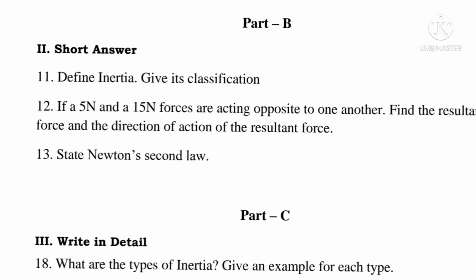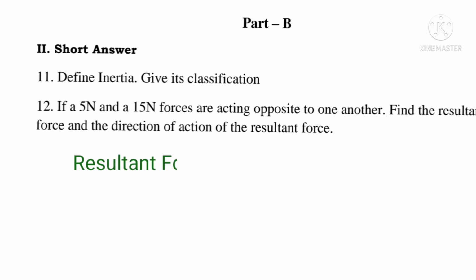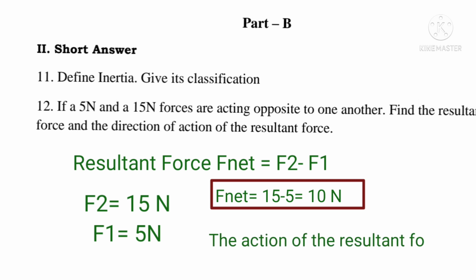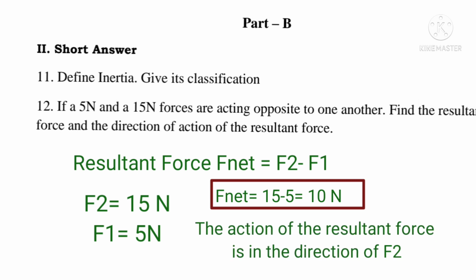Second question, if a 5 Newton and a 15 Newton forces are acting opposite to one another, find the resultant force and the direction of action of the resultant force. Resultant force F net is equal to F2 minus F1. Here F2 is 15 Newton, F1 is 5 Newton. Therefore F net is equal to 15 minus 5, which means 10 Newton. So resultant force F net is equal to 10 Newton. The action of the resultant force is the direction of F2.